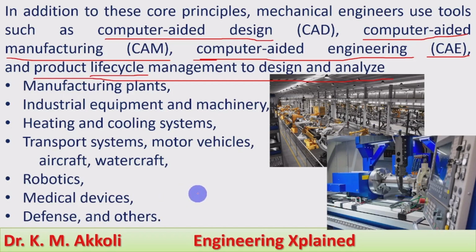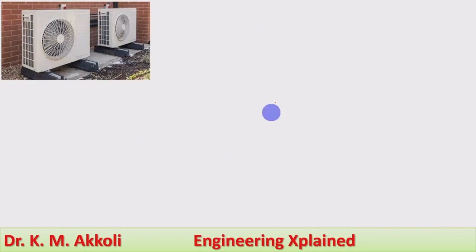As I mentioned already, for almost all the physical equipment and devices we can see around us, mechanical engineering is used. From design up to operation and maintenance, mechanical engineering is required. Here we can see heating and cooling: air heating, refrigeration and conditioning.